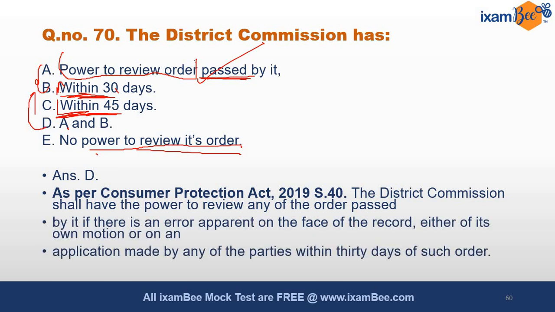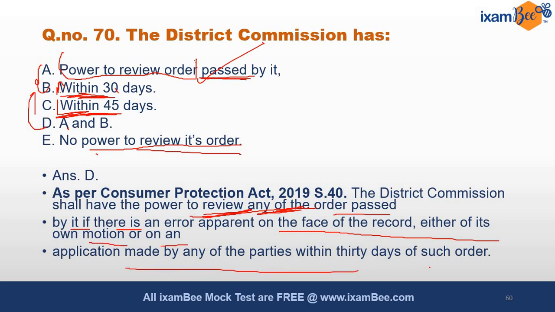Section 40 अगर आप refer करोगे District Commission का, it shall have the power to review. Obviously review का power खुद के ही order के लिए होगा. That is only known as review. That is not revision. That is not reference, that is review. Any order that is being passed by itself, if there is an error which is apparent on the face of record, either on its own motion or any application that is made by the parties within 30 days of that order. So the correct option will be A and B taken together, which is provided under option D. That's why option D is the correct answer.